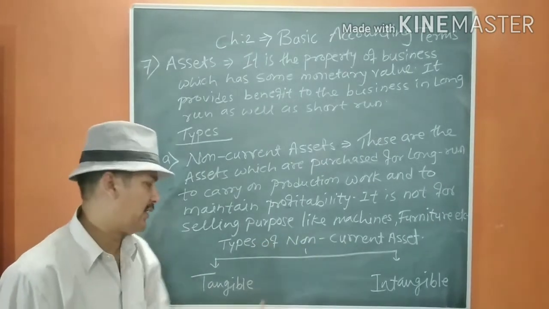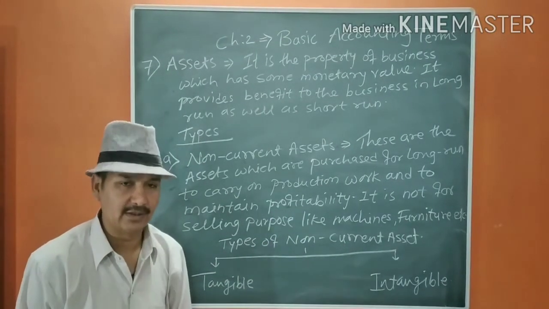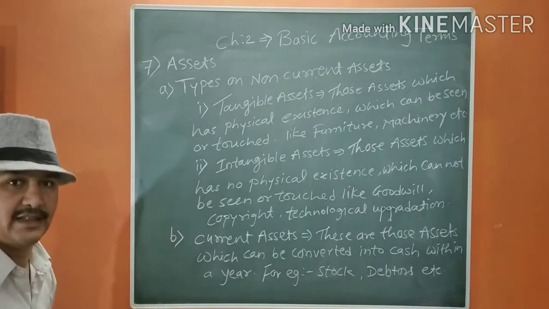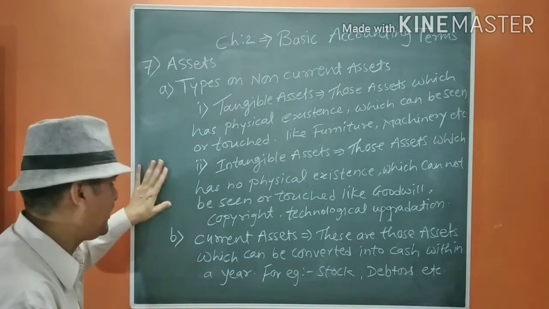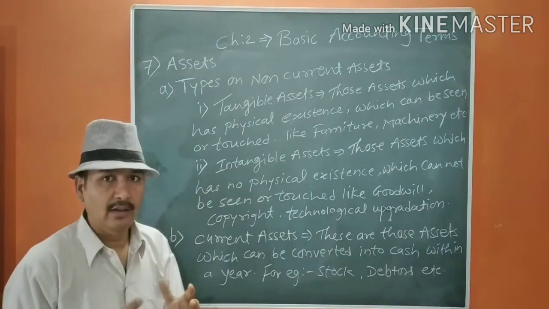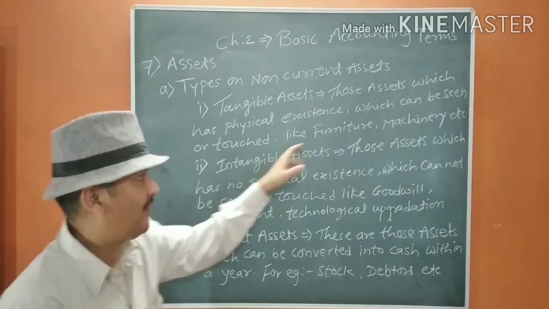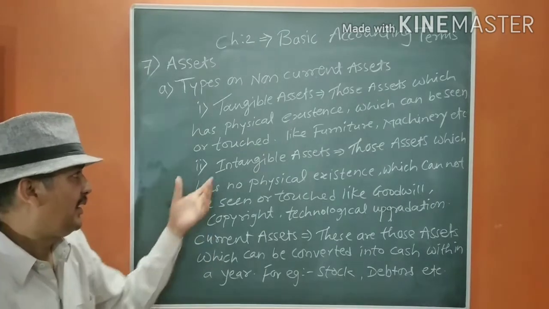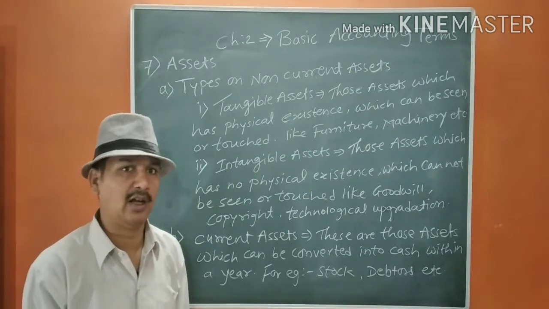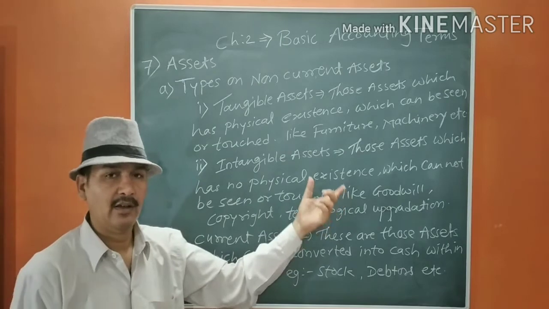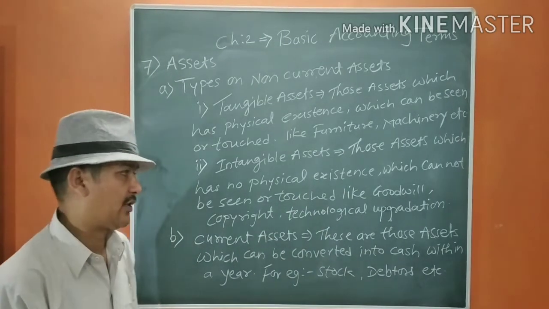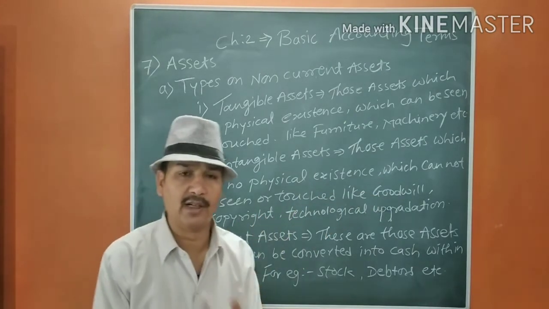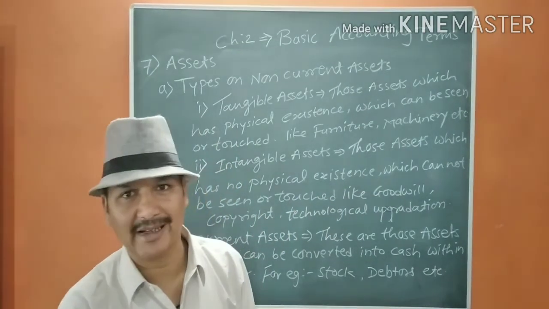Now, types of non-current asset: tangible asset and intangible asset. First, tangible asset: those assets which have physical existence, means which we can see, touch, and we can have some value of it, like furniture, machinery, building, land, etc. Intangible assets are those things which have no physical existence, which cannot be seen or touched, but they are assets like goodwill, copyright, technological upgradation, or you can say computer software, etc.